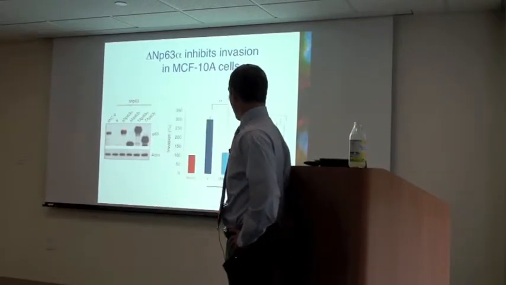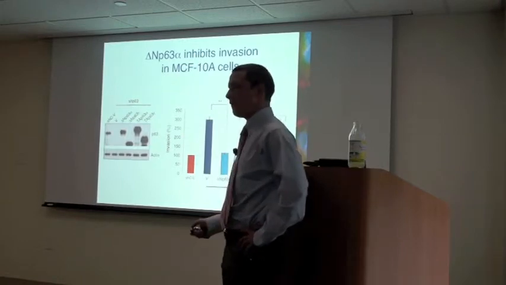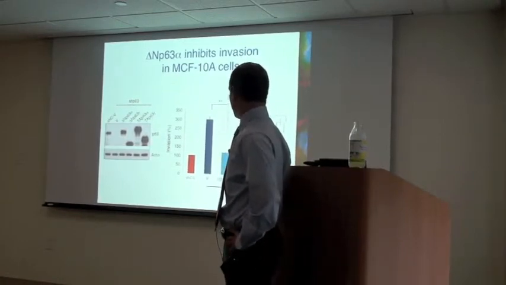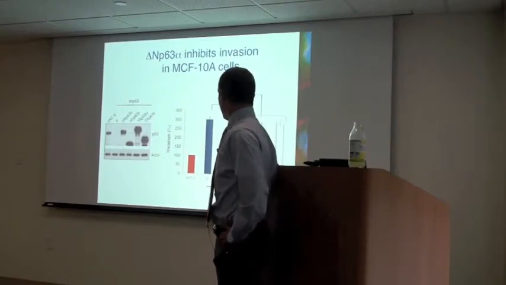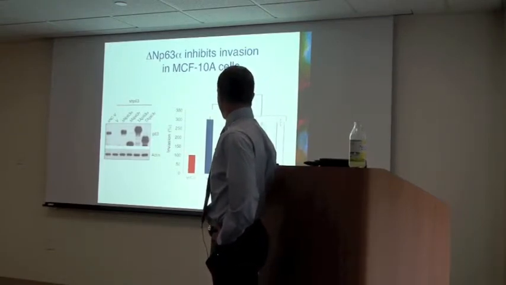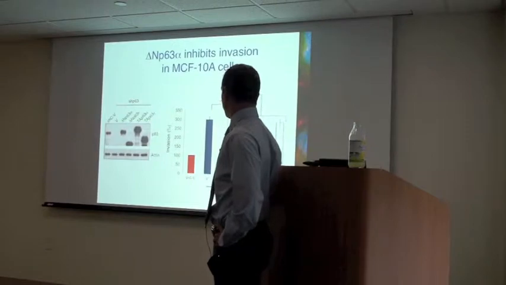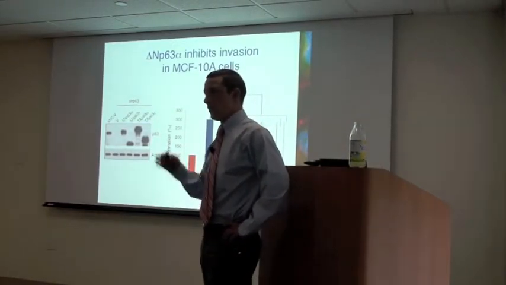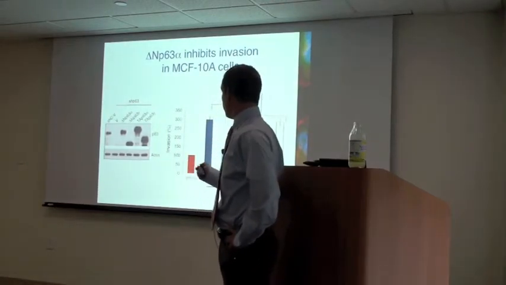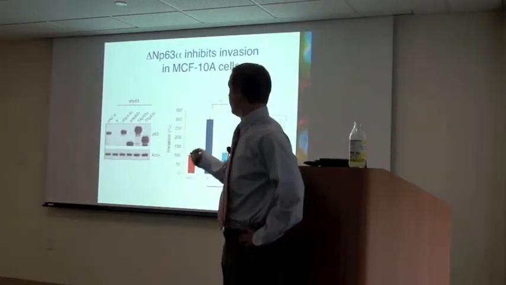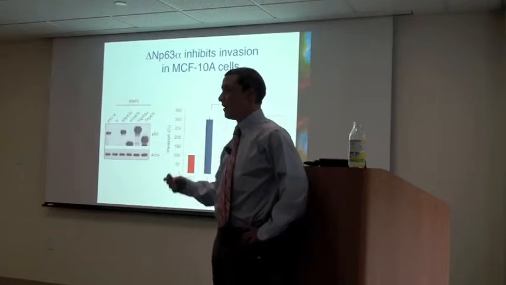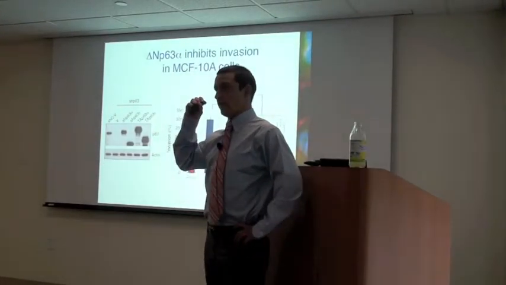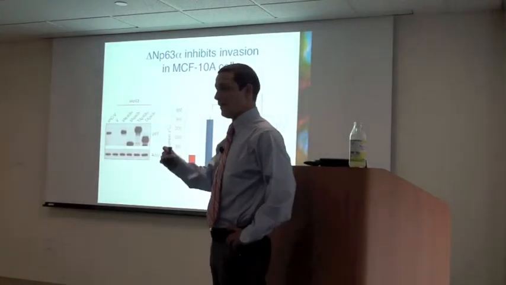And I found that only the delta NP63 alpha, but not the delta NP63 gamma or the TA isoforms, could bring invasion back down after being elicited by knocking down P63 down to basal levels, demonstrating that in this system of MCF10A cells, delta NP63 alpha is the major isoform of P63 that inhibits cell invasion.